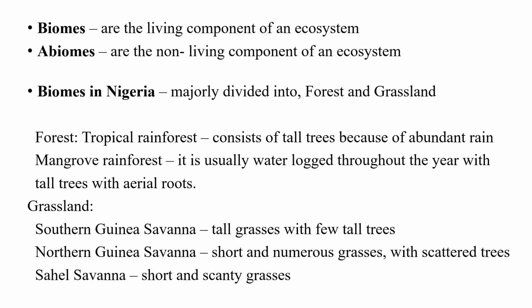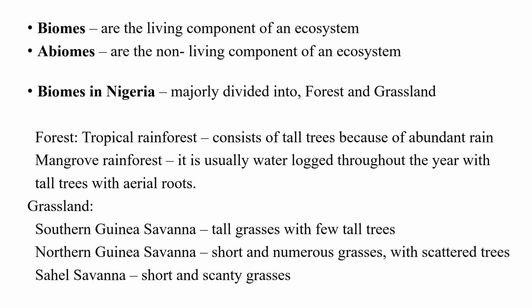We also have a term that is referred to as biomes. Biomes are the living components of an ecosystem. Living components of an ecosystem are referred to as biome, while abiomes are the non-living components of an ecosystem. So when you are talking about the living components, that is the living things, that is biomes. But when you are talking about the non-living materials, that is abiomes.